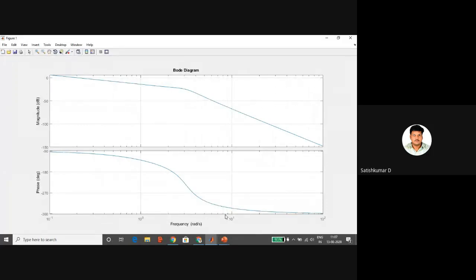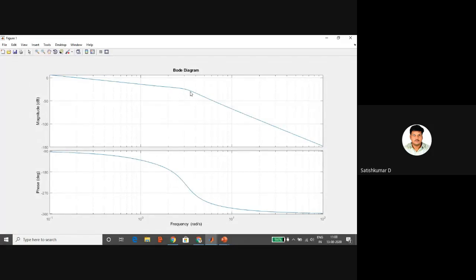Why 10? Anyone? The logarithmic base is 10. Since the logarithmic base is 10, we have 10 power minus 1, 10 power 0, 10 power 1, so each division is a factor of 10. And this is a Bode plot, magnitude plot and phase plot.